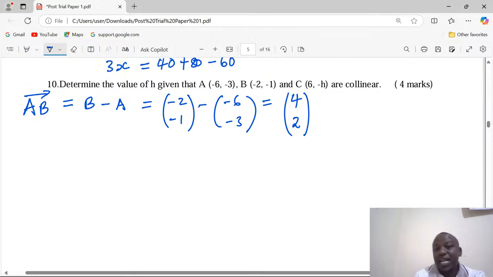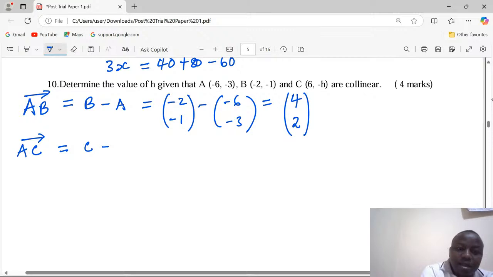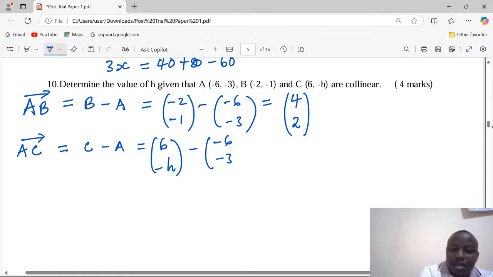We can also express another vector within the given coordinates, which is vector AC. Vector AC will be given by C minus A. So C is (6, -h) minus A, which is (-6, -3).